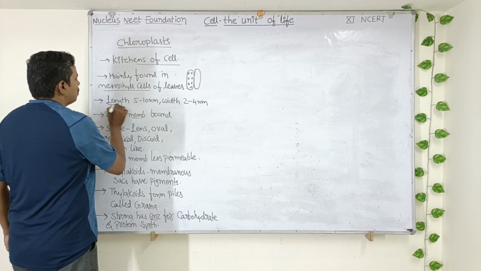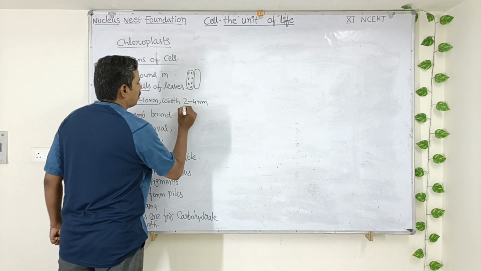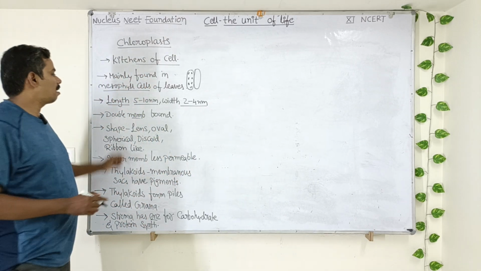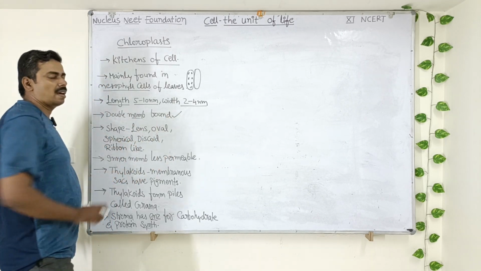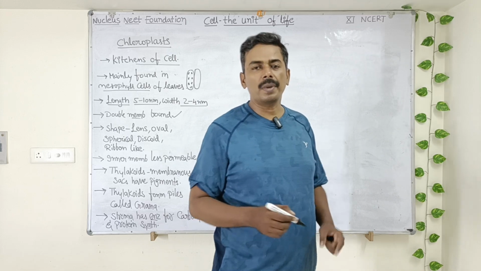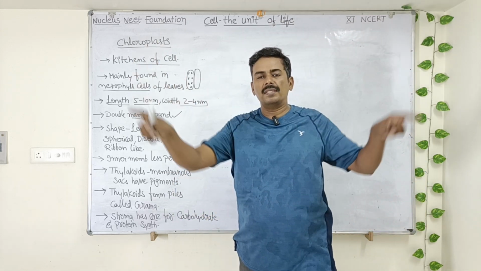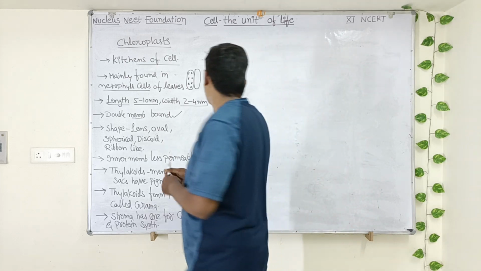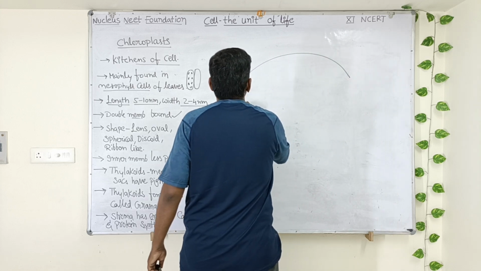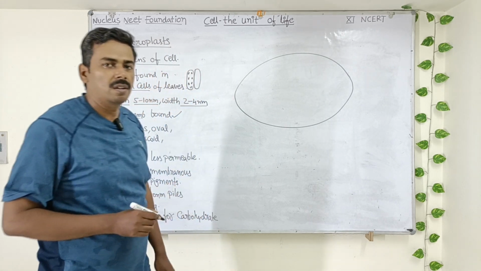What is the length of each chloroplast? The length ranges from 5 to 10 nanometers and the width ranges between 2 to 4 nanometers. Just like mitochondria, they are also double membrane bound cell organelles. They are covered by a two-layered membrane. Now let us see the diagram of a typical chloroplast. Generally in the plants you can see lens-shaped chloroplast. Lens-shaped chloroplast I am going to draw now. Look here. So this is a lens-shaped chloroplast which we can see in the mesophyll cells of plants.